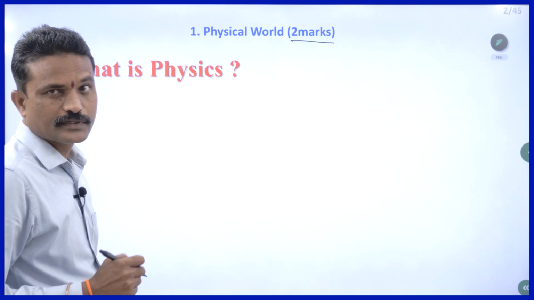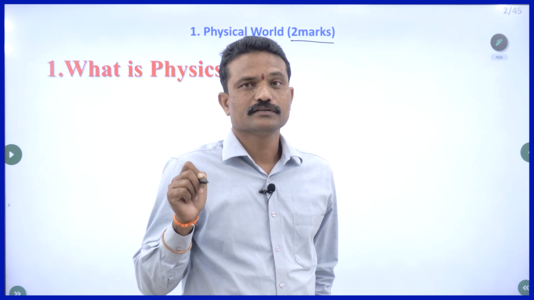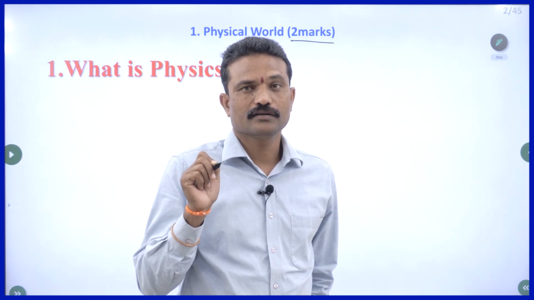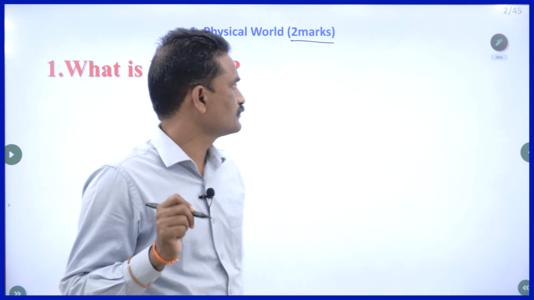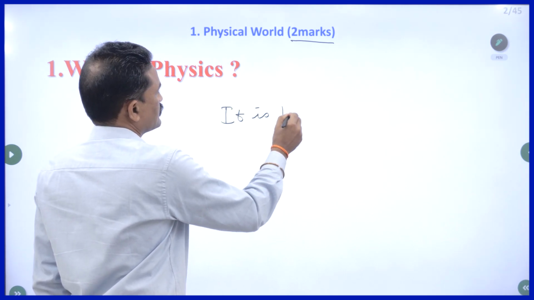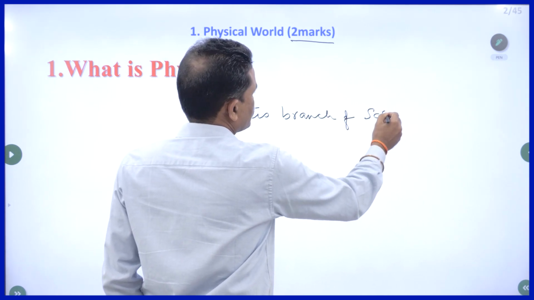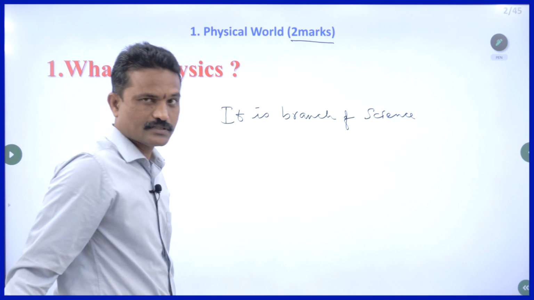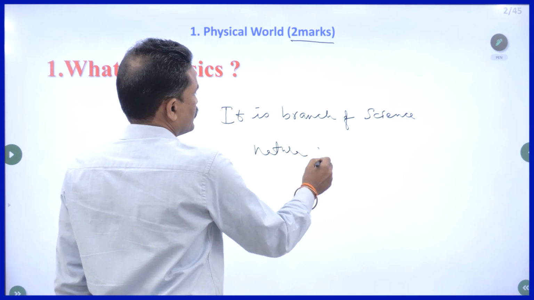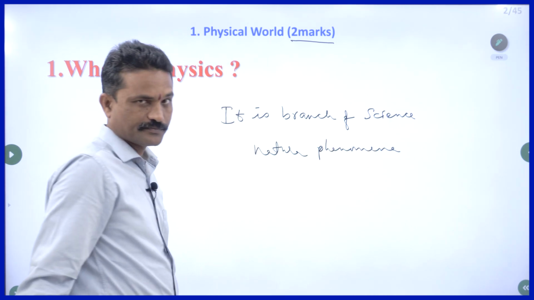What is physics? There are many definitions for physics. I am not going into the details. Let us just discuss the answer which brings you 2 marks. Physics is the branch of science which deals with the natural phenomena. If you write this, that is enough.